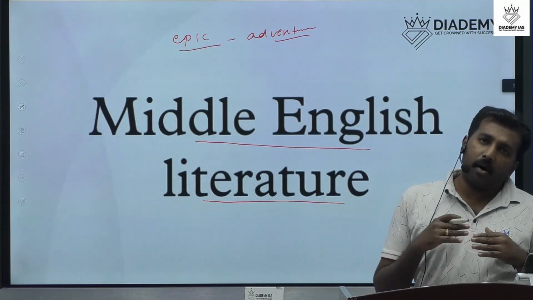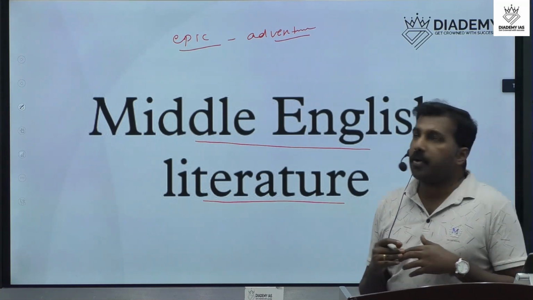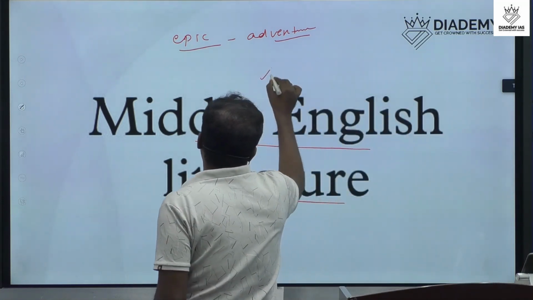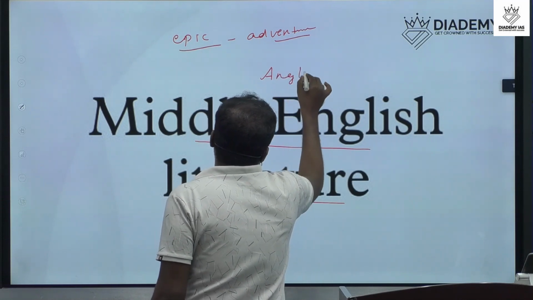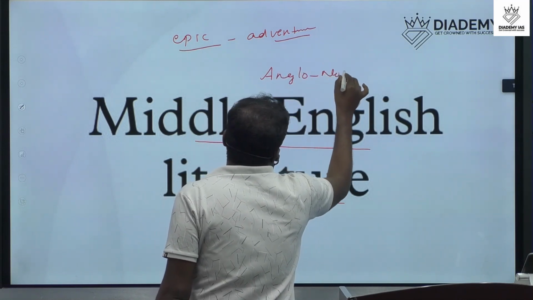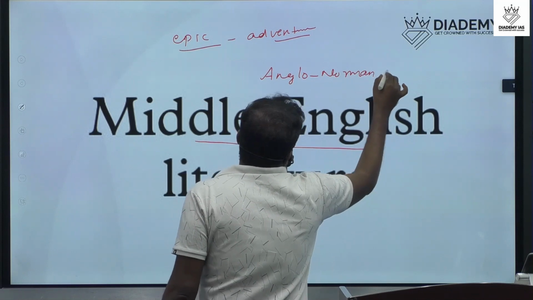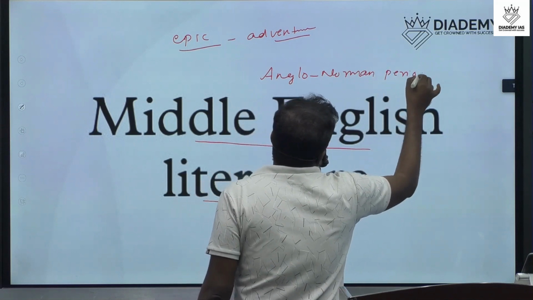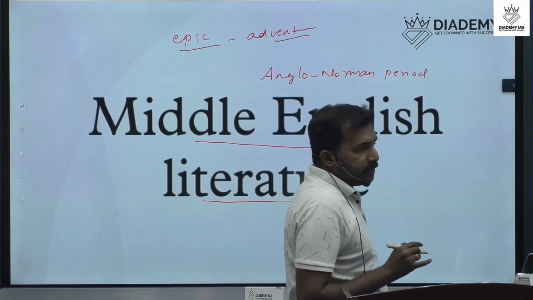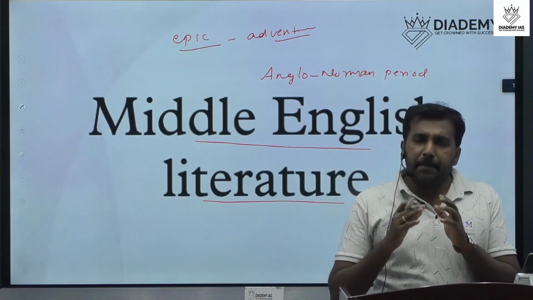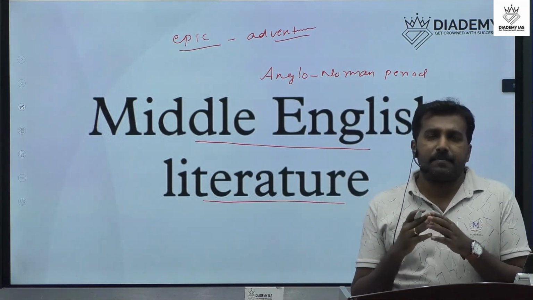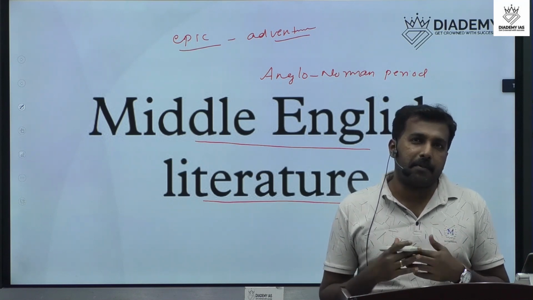And this period is always known as the Anglo-Norman period. It's an important point. Why is the Middle English or Medieval English period named the Anglo-Norman period?